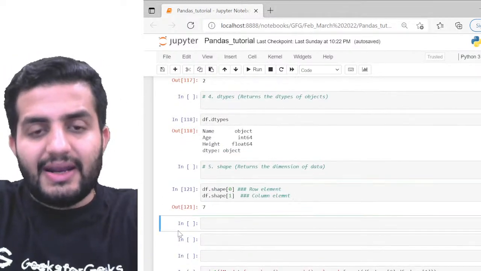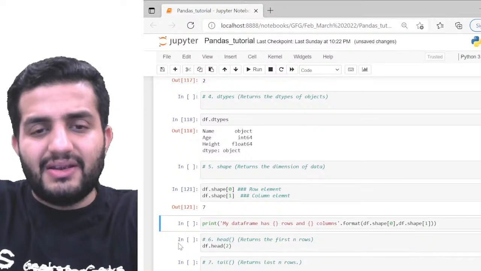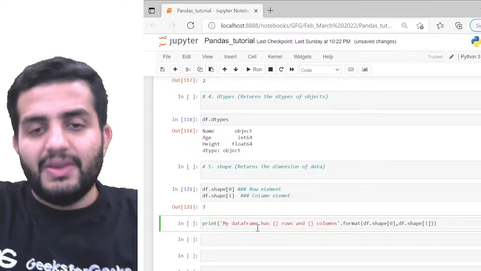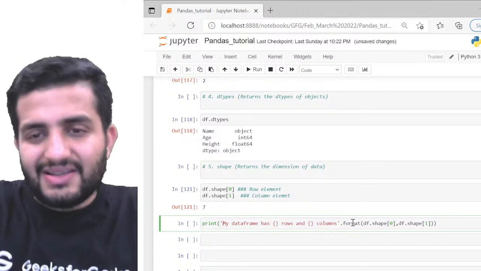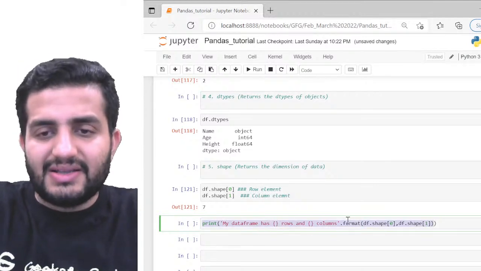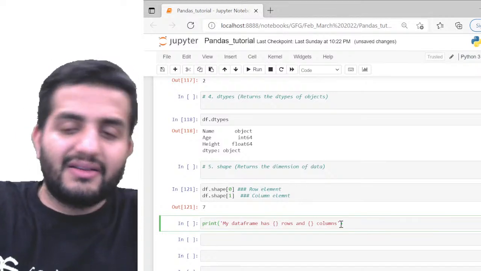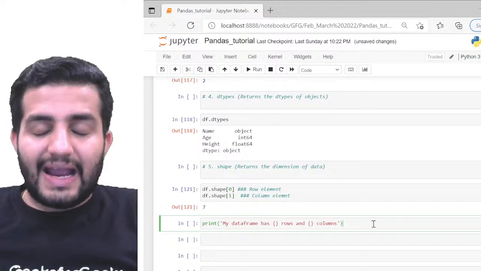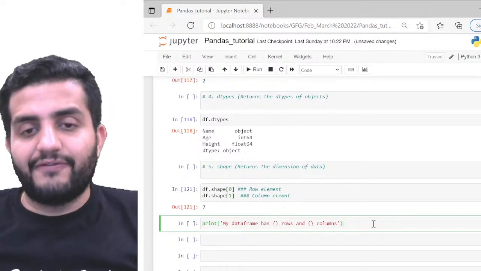Great. So I've used the same thing in a simple print format also. Just look at this print statement. This is a very interesting way of writing the print statement. Suppose you want to do dynamic printing.